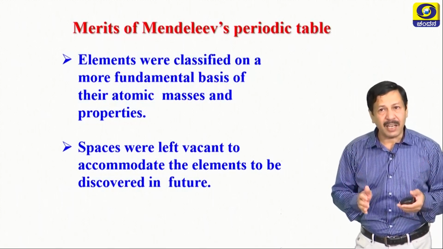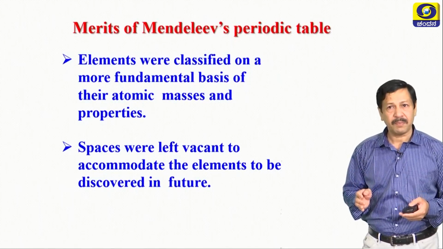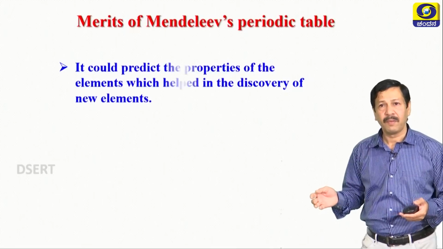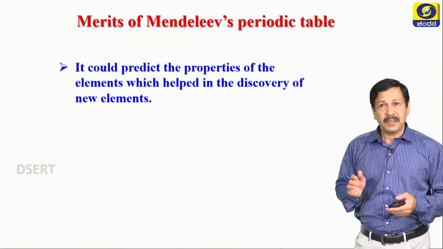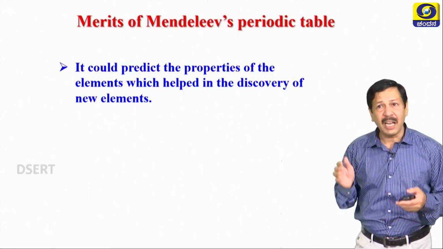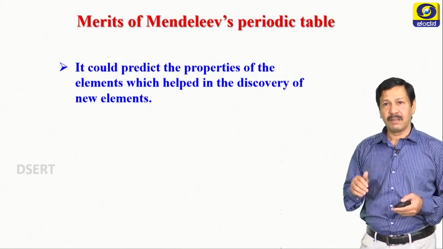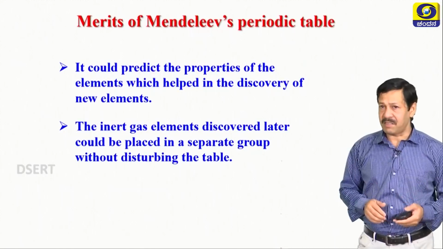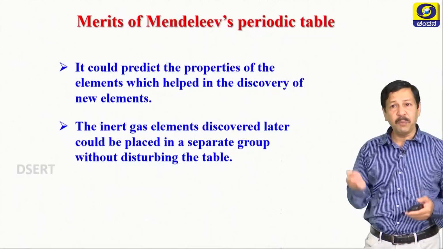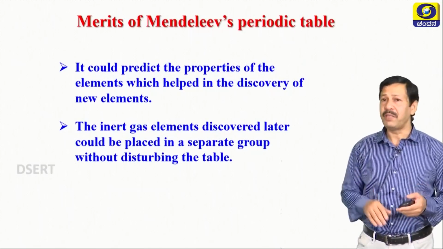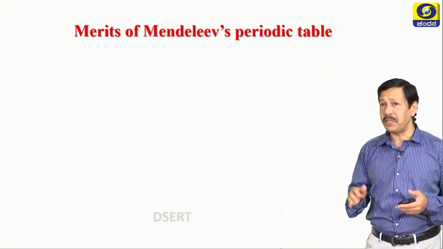The spaces were left vacant to accommodate the elements to be discovered in the future. It was possible to predict properties of the elements, which helped in the discovery of new elements. The inert gases, discovered later, could be placed in a separate group without disturbing the periodic table. That is the beauty of his periodic table.